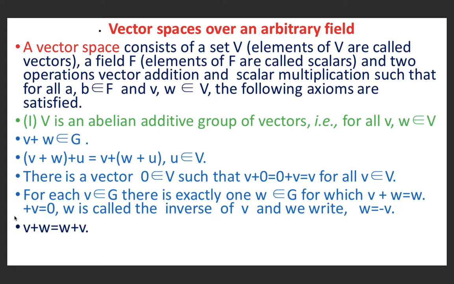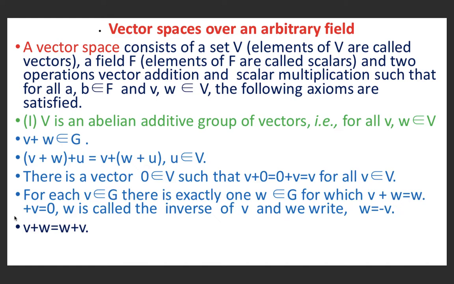But here, remember that not all sets are fields. For example, 3 and 5 are in N, but 3 minus 5 is not in N. N is the set of natural numbers. The sum of two natural numbers is always a natural number, but the difference of two natural numbers may not be a natural number.